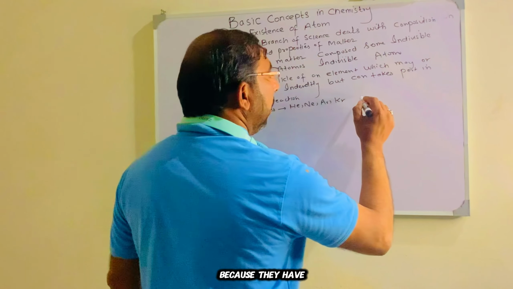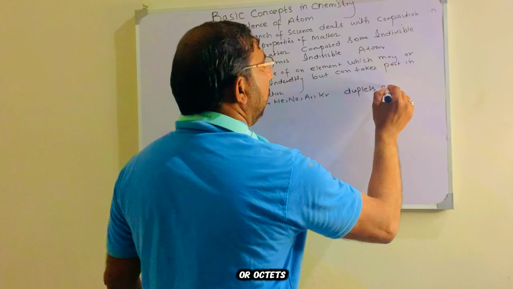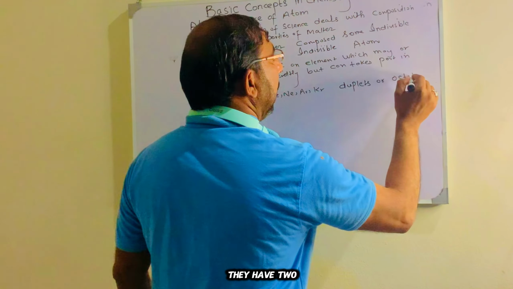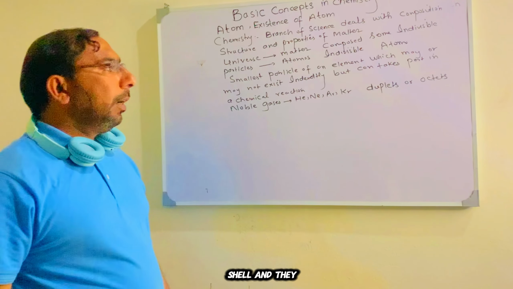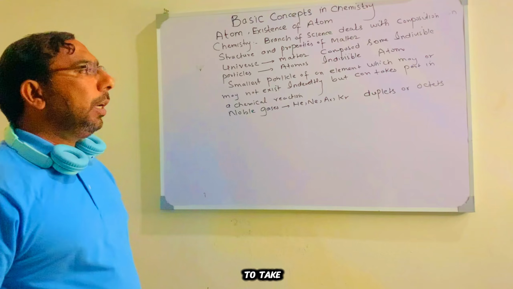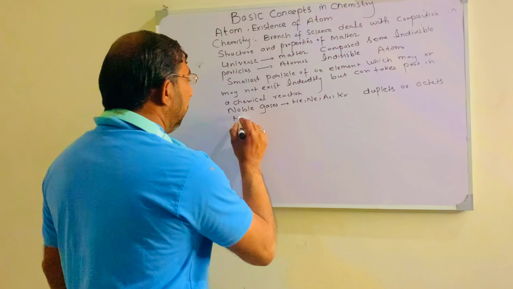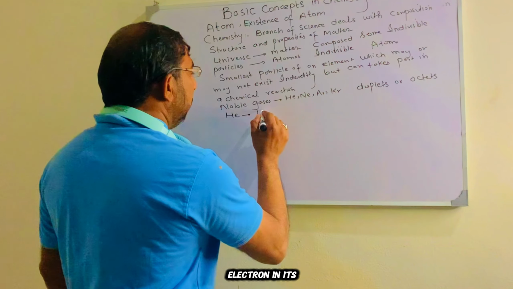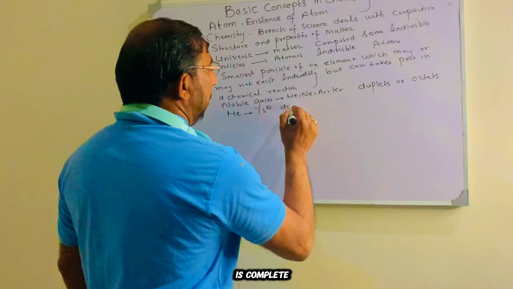Because they have their complete duplets or octets. They have two or eight electrons in their outermost shell and they have no need to gain or lose electrons. Like helium, it has two electrons in its outermost shell and its duplet is complete.